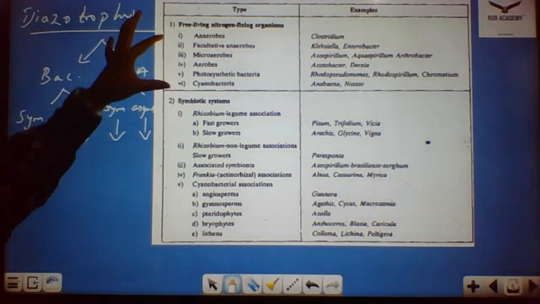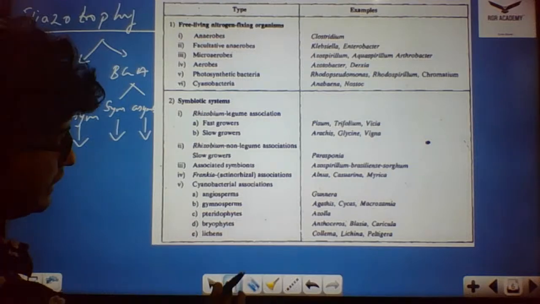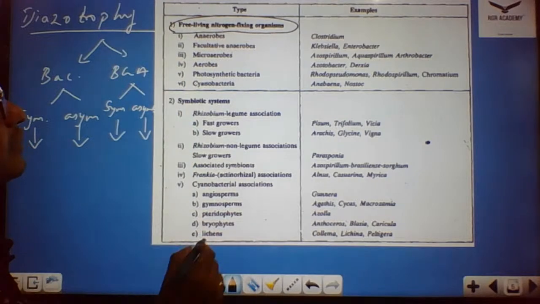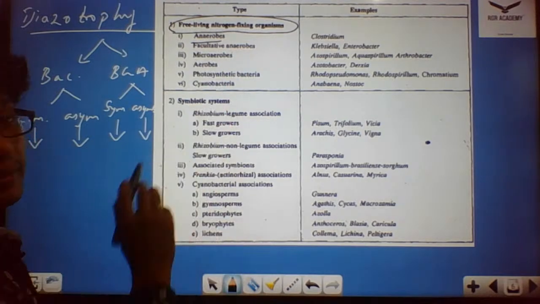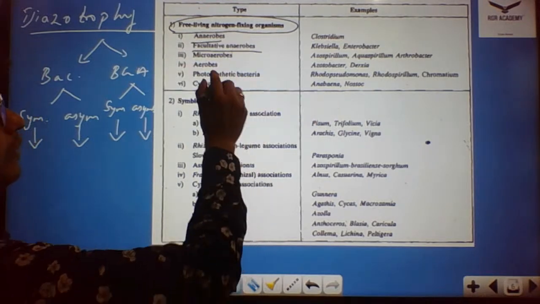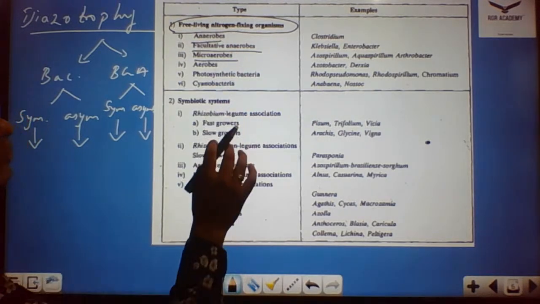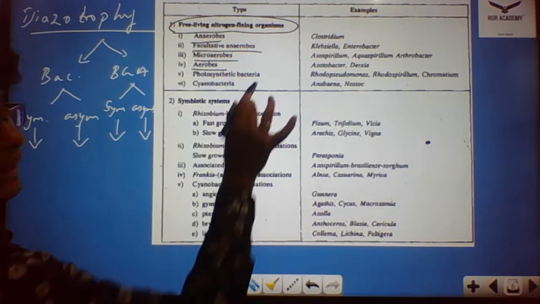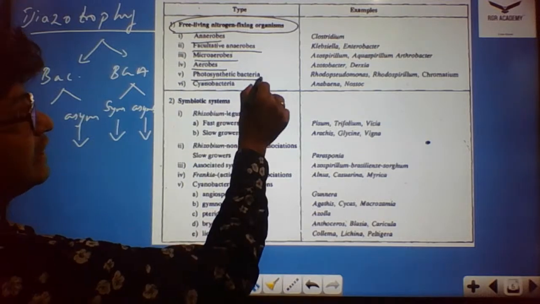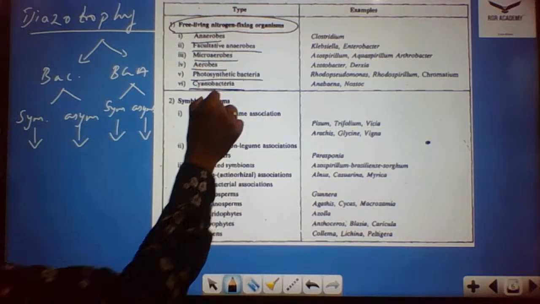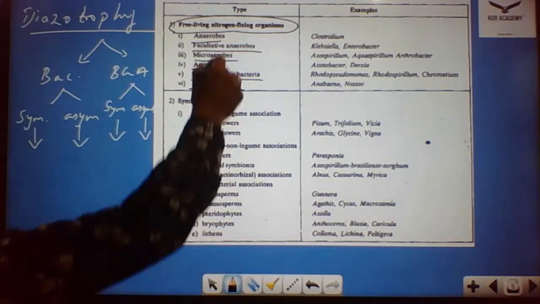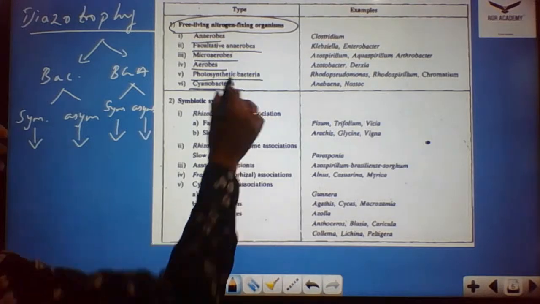First you'll see the free living type of nitrogen fixing. Free living is the asymbiotic mode of organism. This may be anaerobes, which means completely lacking oxygen. Facultative anaerobes means maybe and may not be. Microaerobes require only a little oxygen. Aerobes require oxygen completely. Then photosynthetic bacteria, then cyanobacteria. These are different groups of bacteria, which we call free living nitrogen fixing organisms.